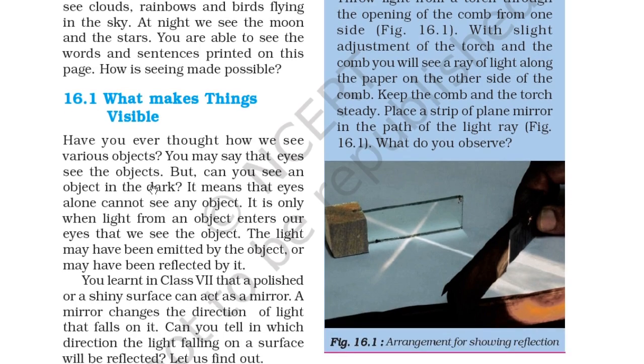So 16.1, what makes things visible? Have you ever thought how we see various objects? You may have seen that you cannot see an object in the dark. It means that eyes alone cannot see any object. It is only when light from an object enters our eyes that we see the object. The light may be emitted by the object or may be reflected by it.